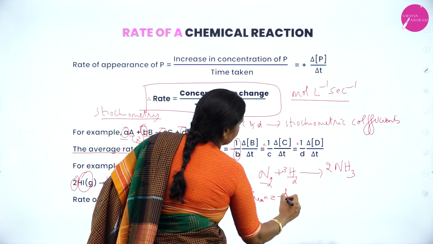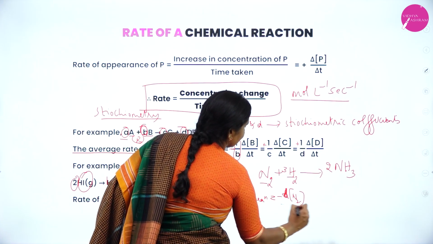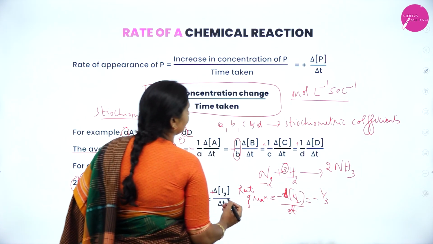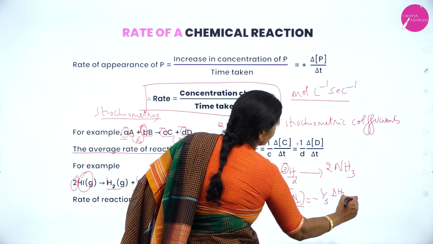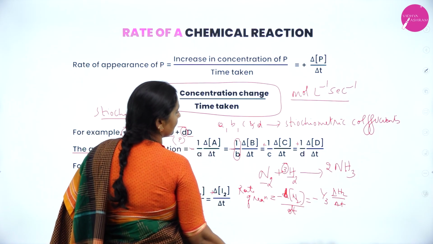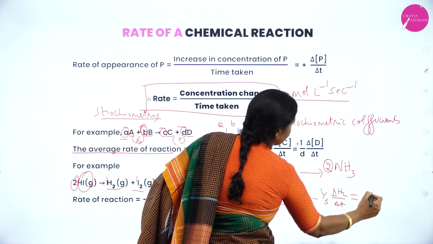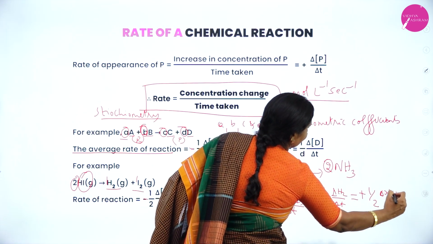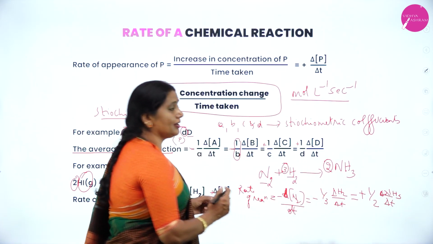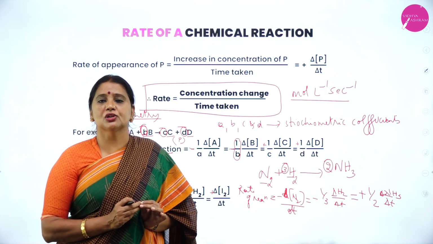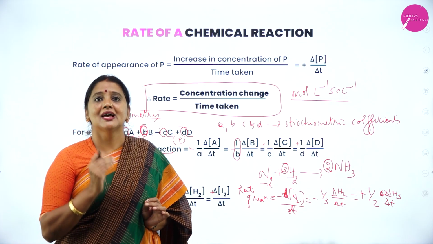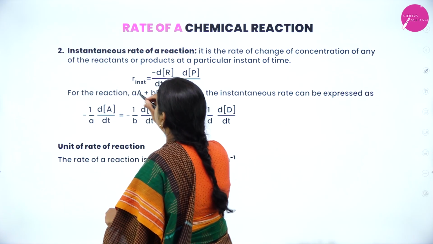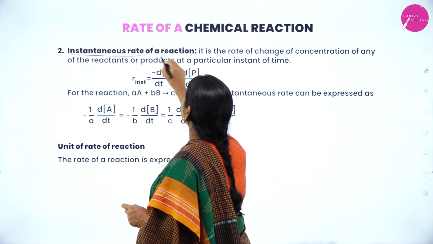Delta N2 divided by delta t is equal to minus, here 3, therefore you write 1 by 3 delta H2 divided by delta t, and here it is 2, therefore you take 1 by 2, and it is a product, you put plus delta NH3 divided by delta t. Therefore, for all reactions, put a negative sign for reactant, a positive sign for product, and for the stoichiometric coefficient, you take its reciprocal.